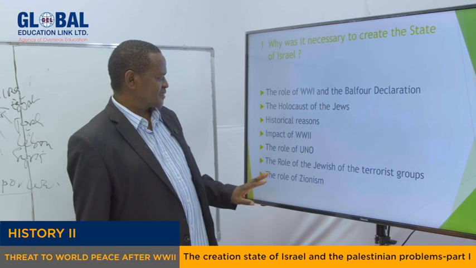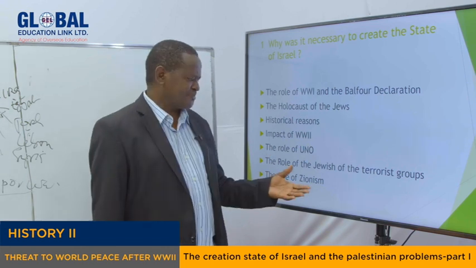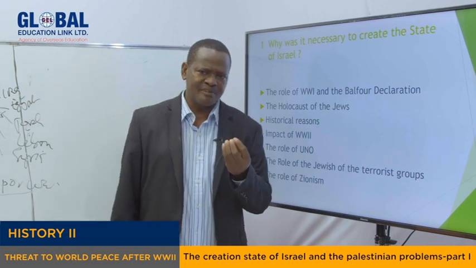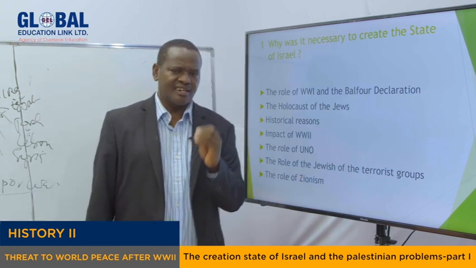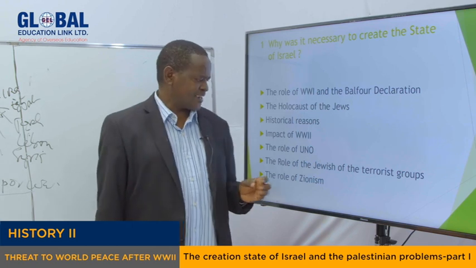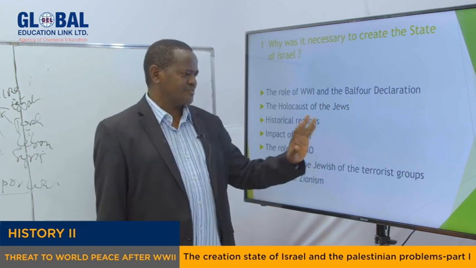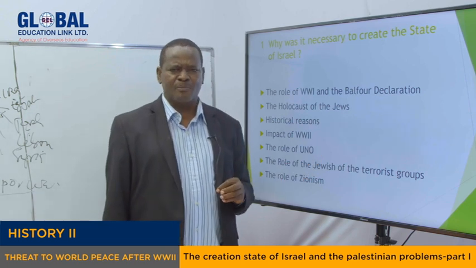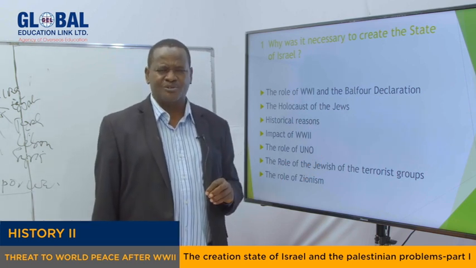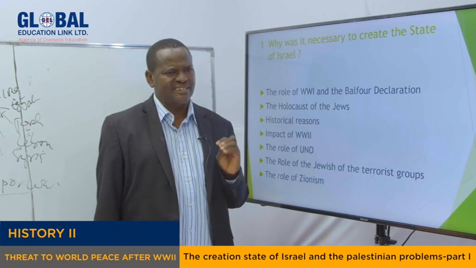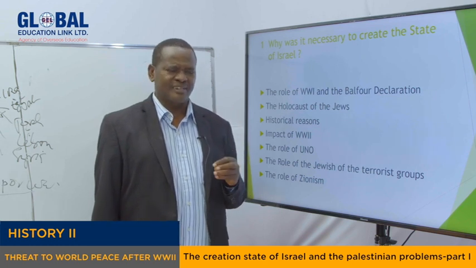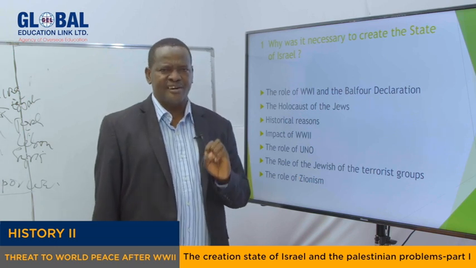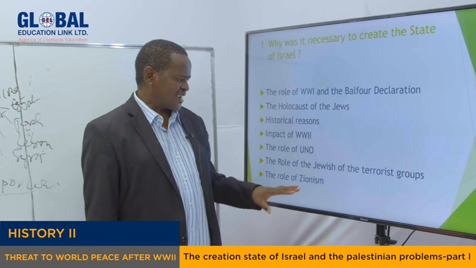Another point here, my dear students, is the role of Zionism. Zionism, as we have said, is an ideology which insists that anyone who is Jewish in origin has the right to come and settle in Israel. And so many people were coming back to live. And this started, my dear students, even before the First World War. Even before the First World War, some people had planned to come to live in Palestine. And a large number came after the First World War. But after the Second World War is when the world witnessed a large number of Jews migrating from Europe to settle in Palestine.